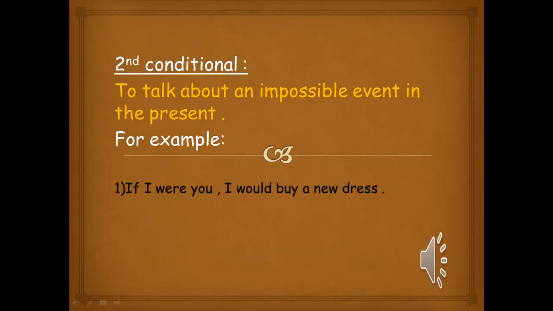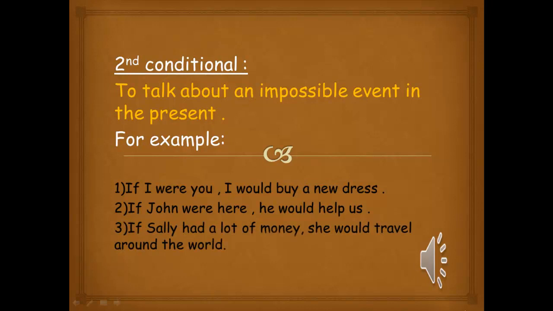If I were you, I would buy a new dress. Number 2, if John were here, he would help us. Number 3, if Sally had a lot of money, she would travel around the world.